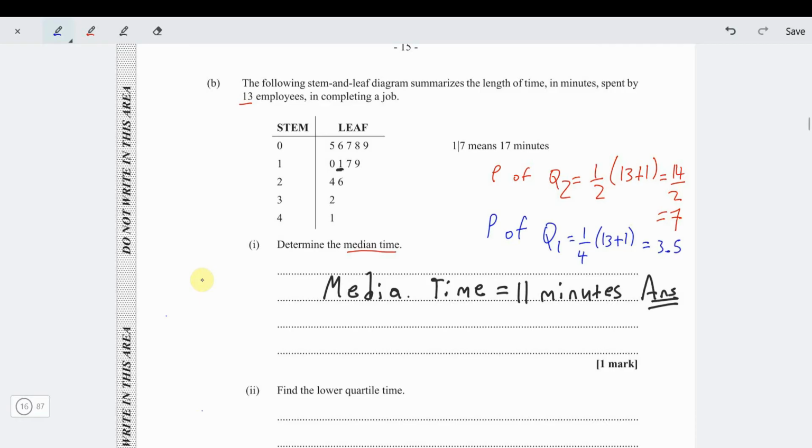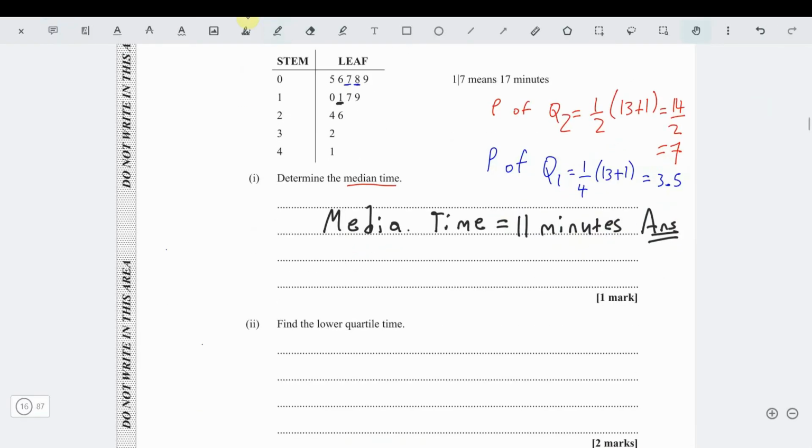So 3.5 would be in between the third and the fourth term. So third is here and the fourth is here. So the lower quartile is the average of that, which is 7.5. So therefore Q1 is equal to 7.5 minutes. That's our answer.